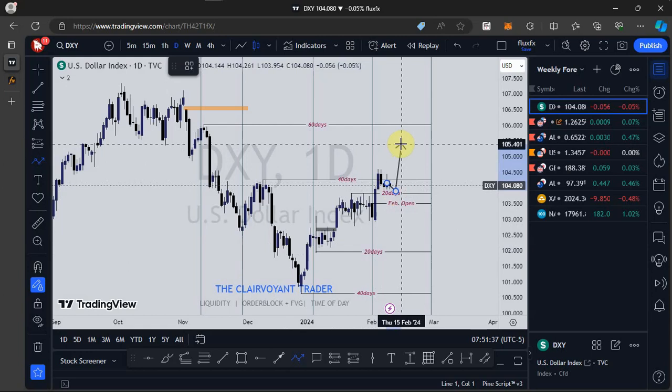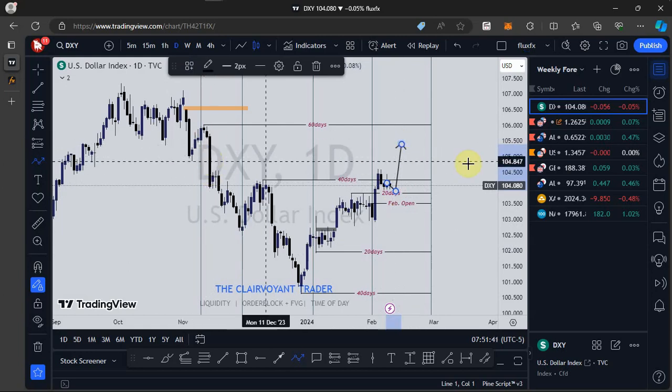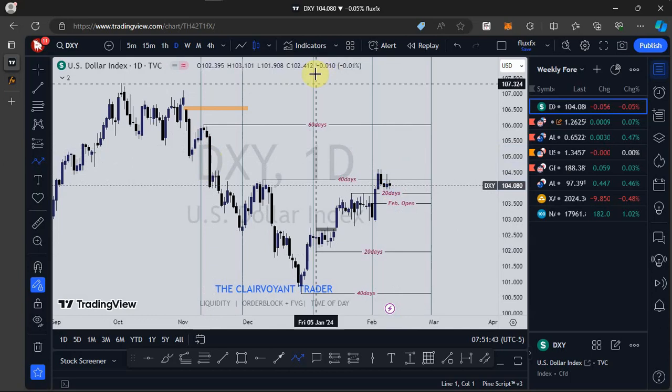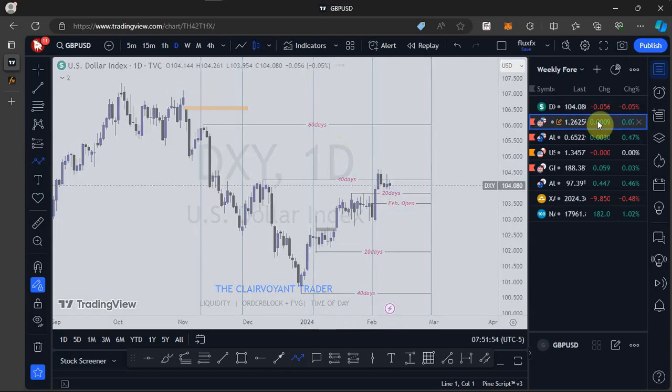Then you see price delving into or closing up this imbalance we are seeing here. So that is going to be my expectation for the dollar index. That means I'm looking for what? I'm looking for bullish signals so far as the dollar index is concerned. Let's look at what is happening on GBP USD.